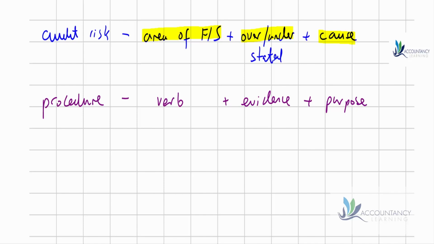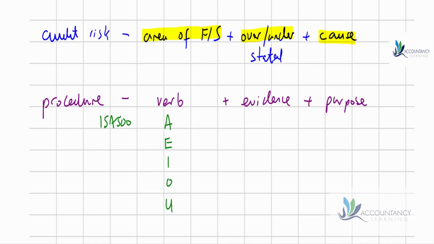Now, in terms of the verbs, there is a list of verbs in ISA 500. And there's a useful memory aid to help us try to remember these verbs, which are the 5 vowels, A, E, I, O, and U. So you should be able to describe most audit procedures using these 5 verbs.